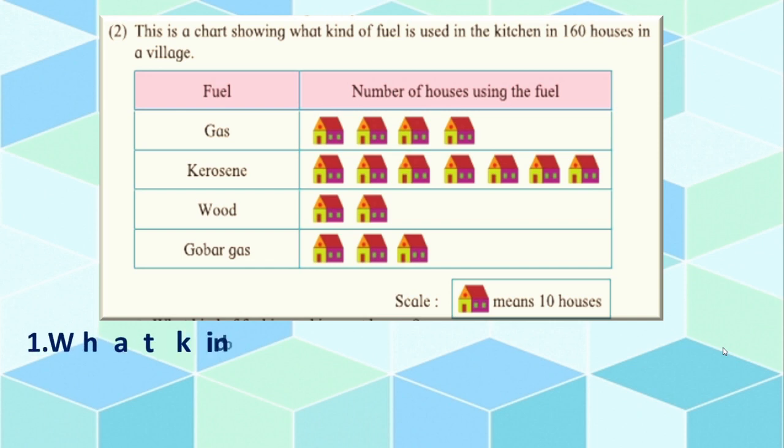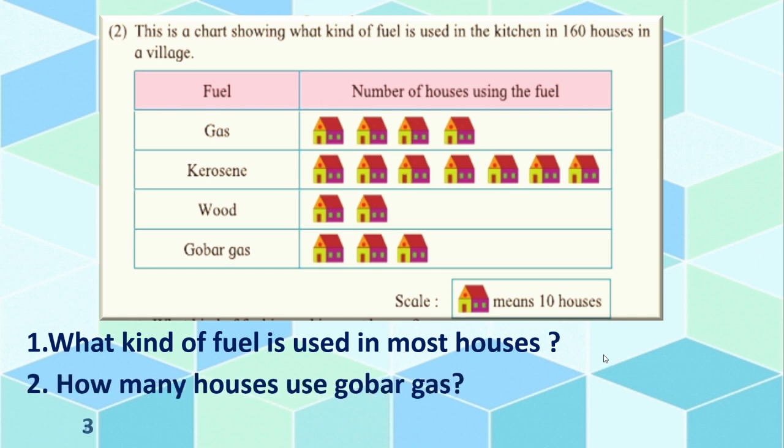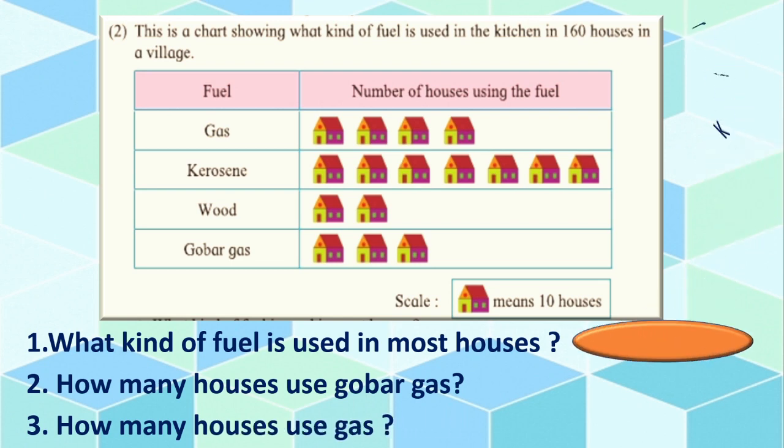Okay, we will go through the questions. First, what kind of fuel is used in most houses? Come on, tell me. By using the picture, we can see easily. See, kerosene has so many houses, right? So, directly we got the answer. That is, answer is kerosene, correct?